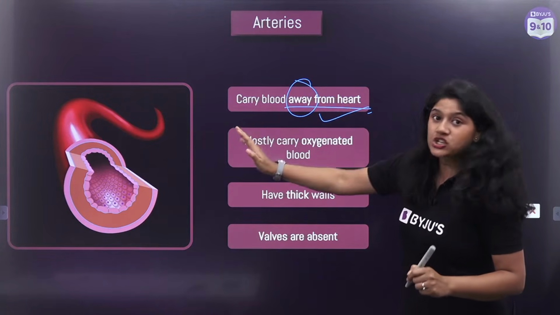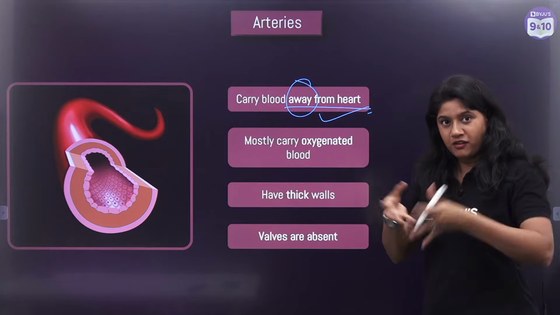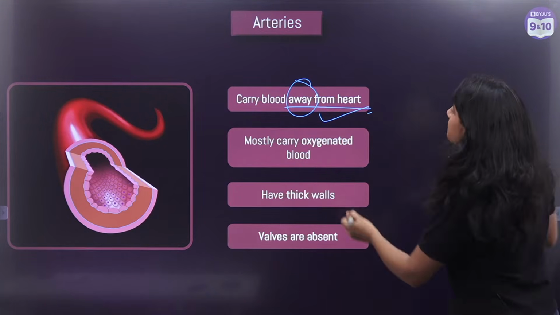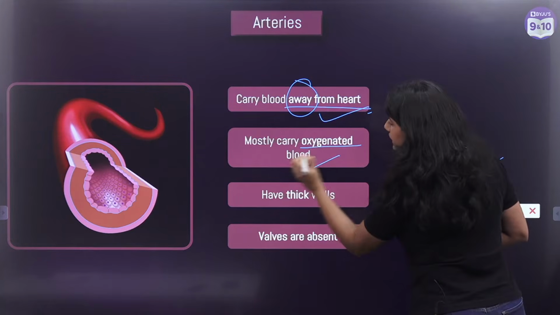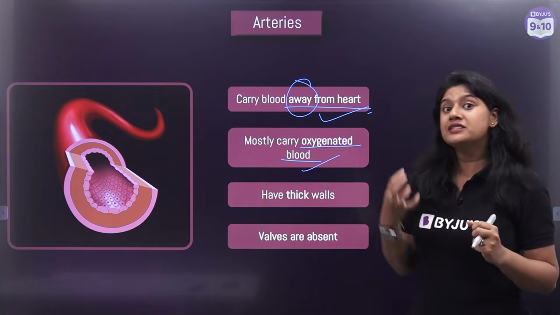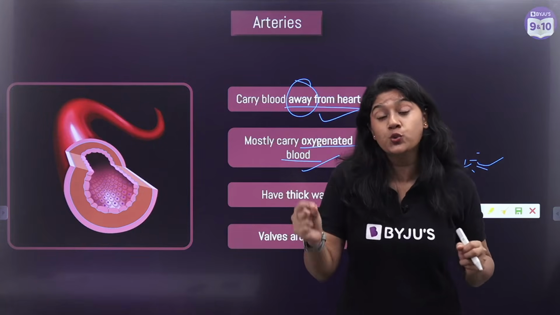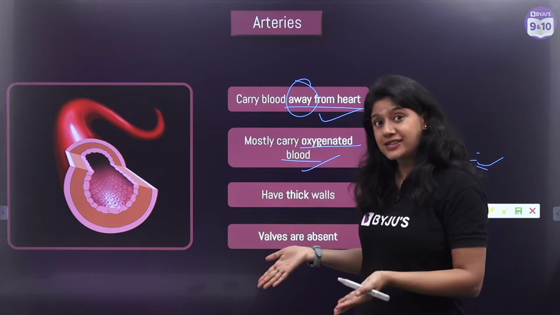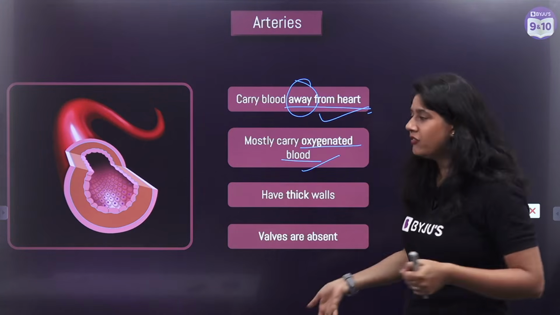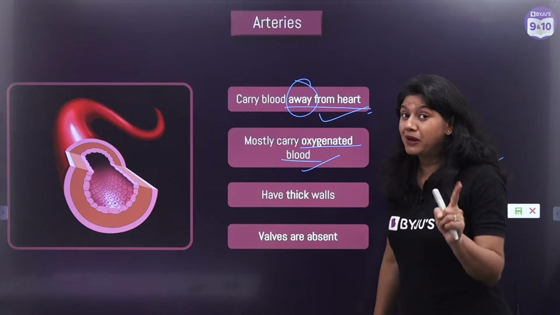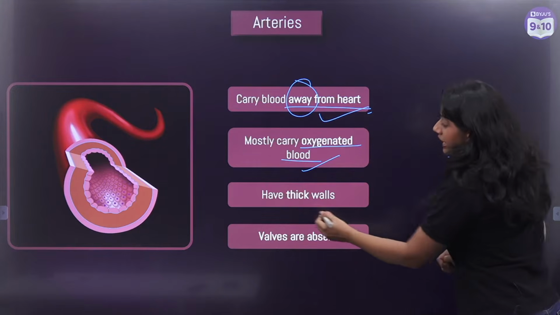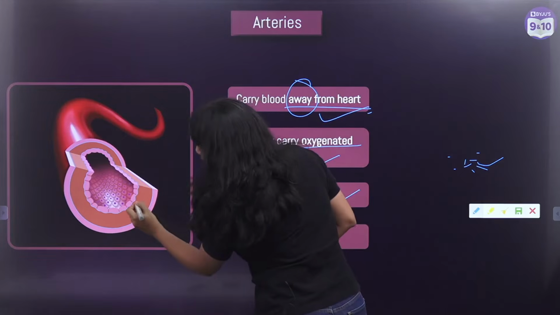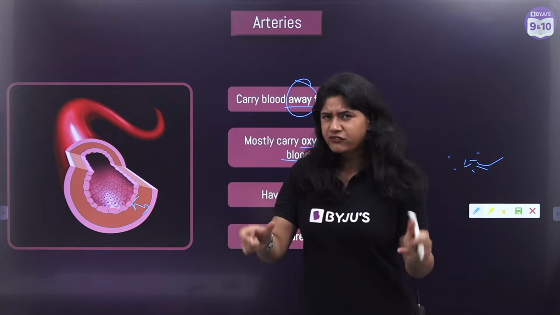They make sure that whatever blood is there, right from the heart, it takes away from the heart into different parts. Second important thing, it carries the oxygenated blood. That means it carries the blood which is rich with oxygen. There is one exception that we'll be learning in your higher classes or upcoming classes, and that is the exception of the pulmonary artery. The most important feature of the artery is that they have thick walls. See over here, we can see that they have thick walls.